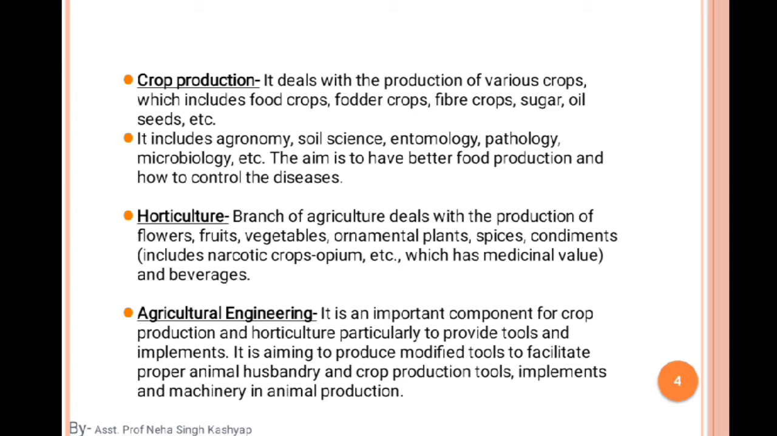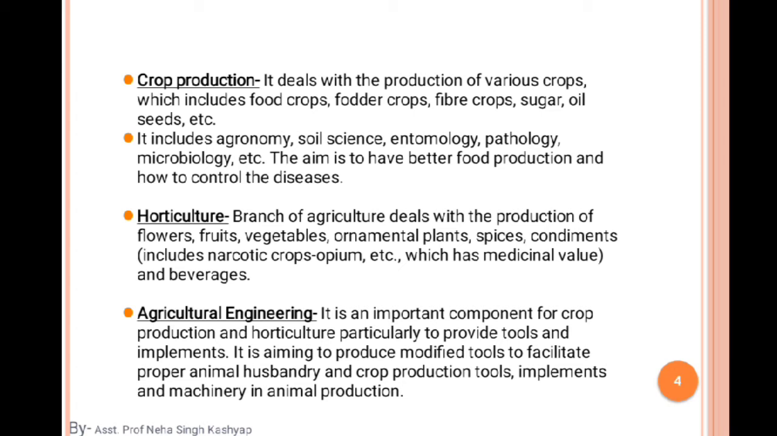Let us move on. It includes agronomy, soil science, entomology, pathology, microbiology, etc. In this crop production category there are many kinds of sub-branches, or small branches, of which one is agronomy. In agronomy, we will discuss crop production, the different types of crop production.